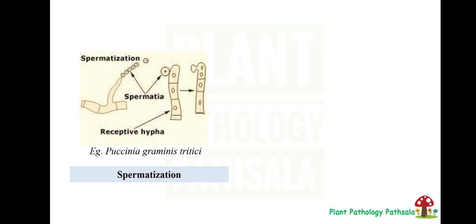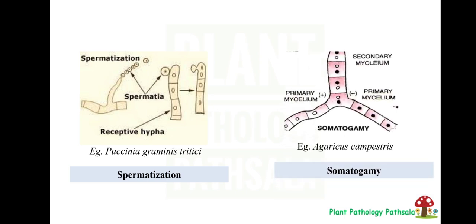Then the next one is spermatization. In this type of reproduction, a single spore, that is the spermatia, is formed in specialized fruiting bodies called pycnium in rust fungi, which fuse with the receptive hyphae. Okay, this spermatia, the single celled spore, will fuse with the receptive hyphae and form the zygote. This is called spermatization, and this type of reproduction is found in Puccinia graminis tritici, that is in a Basidiomycetes fungus.